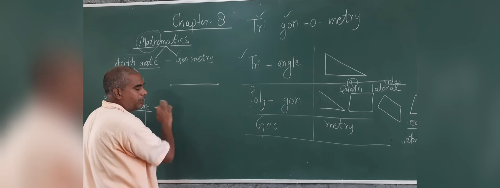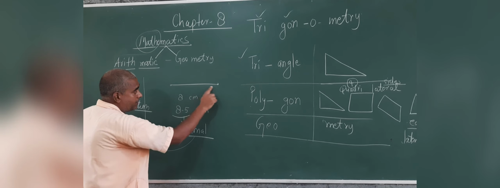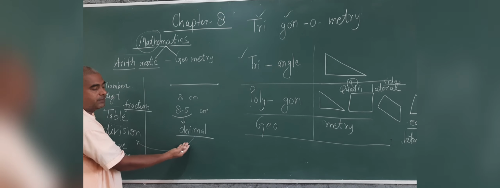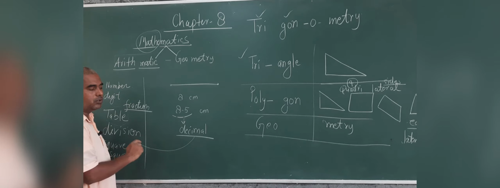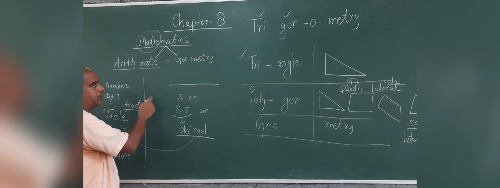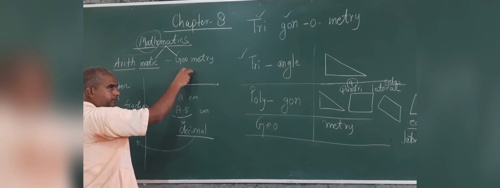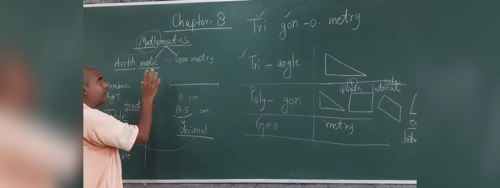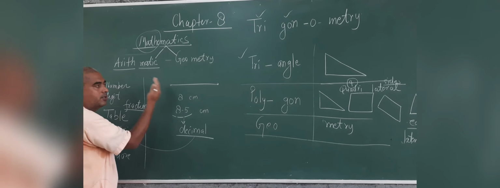Decimals in arithmetic: how to add, how to multiply, how to divide. Suppose I say, draw a line of 8.5 centimeters, and this is decimal, this is fraction, then divide it into two parts, so divided by 2. How will you do it? Actually, geometry is our target, and arithmetic is the tool. Arithmetic is providing the tool.